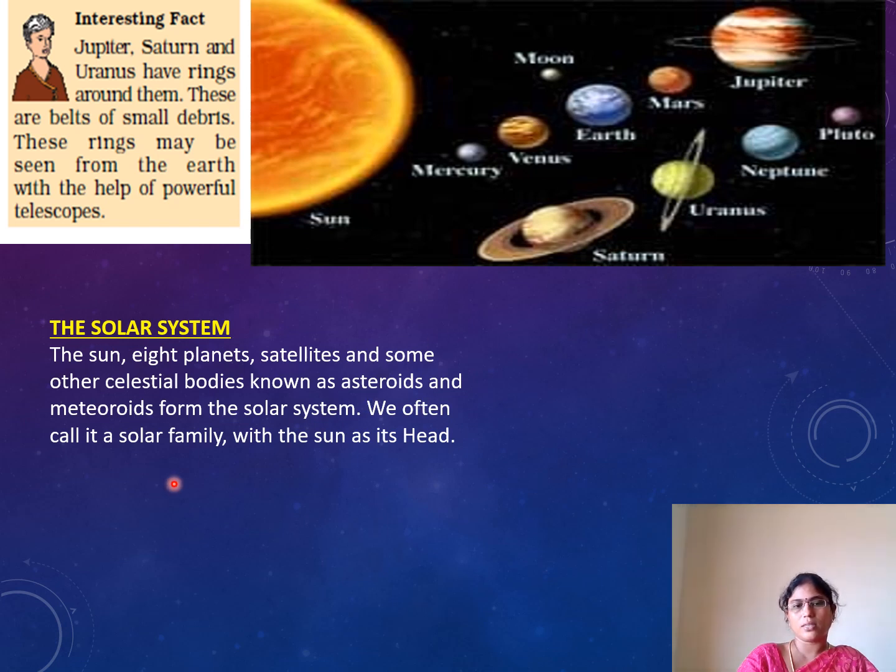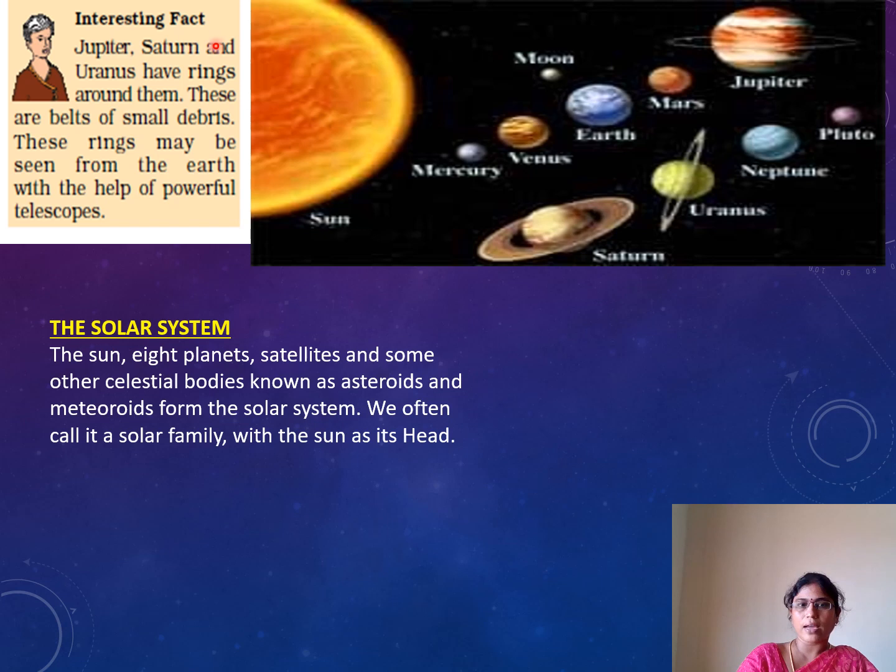We often call it a solar family with the sun as its head. See, observe the size of the sun here, a star, and these are the planets which depend on the sun. These other celestial bodies we call asteroids and meteoroids.